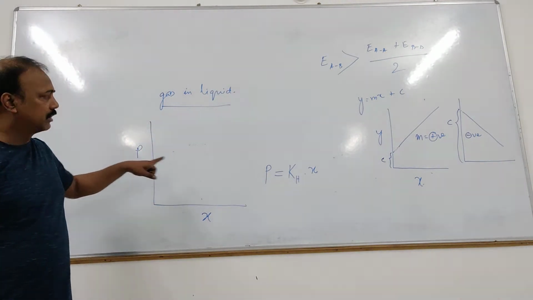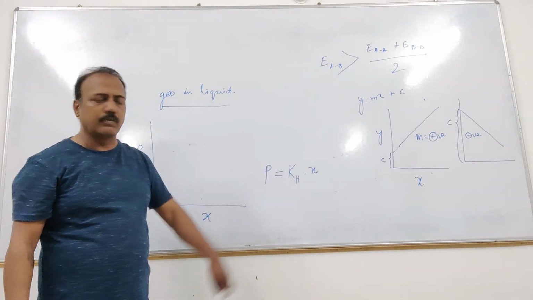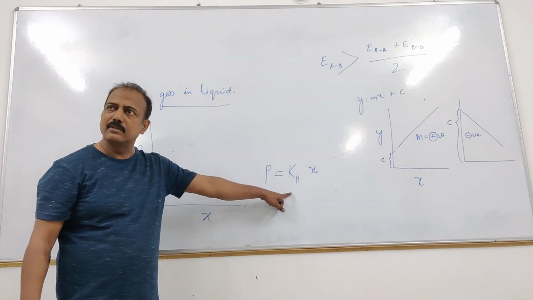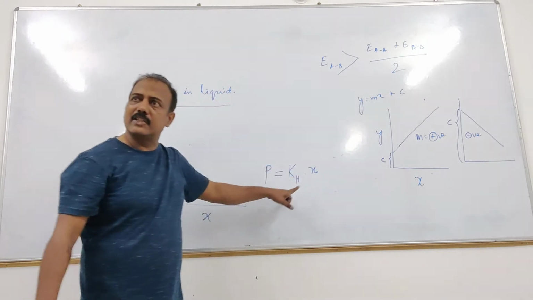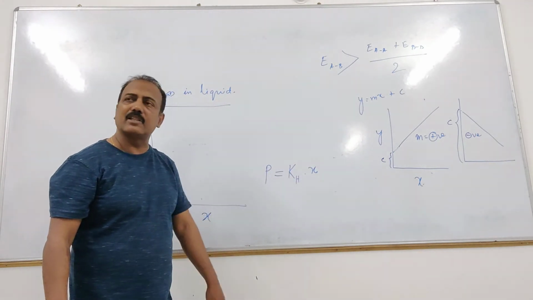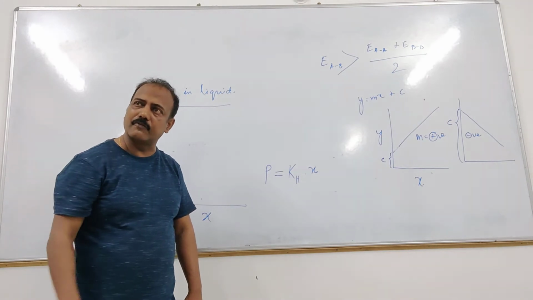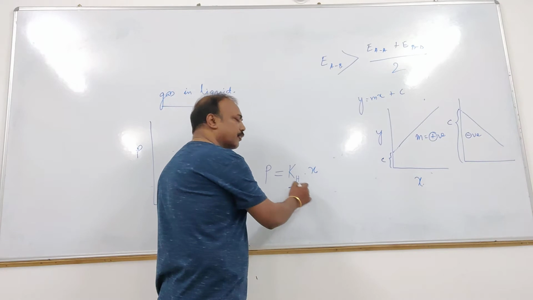X is X. What is the value of M? KH, right? We are just comparing it with this. KH is M. KH is obviously positive. So we are going to get a positive slope straight line first of all.